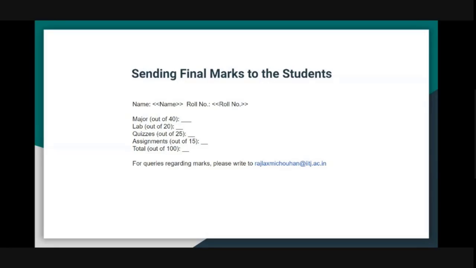But if you wanted to return overall scores, say at the end of the semester, before the grades are declared, you want to share with them what is their total out of 100. Say in my case, for example, I had 4 components. I had a major exam, a lab exam, quizzes, and assignments. Now there were multiple quizzes, there were multiple assignments. How do I tell the students what is their final score? I don't want to share an Excel sheet with them because they will be able to see other people's marks.